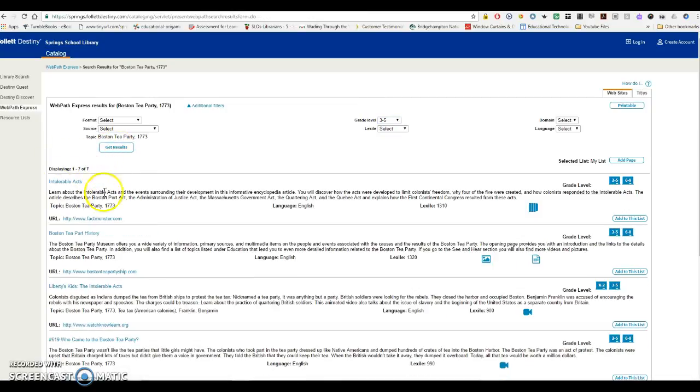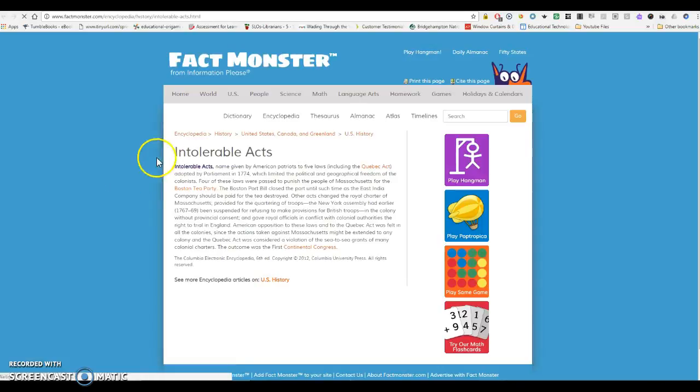Now I have 7 articles, and you'll notice over here on the right, it was written for 3 to 5 or 6 to 8. And this is considered a website. And this is the summary of that website. The topic, of course, we've already chosen, and here's the link to that page. If I click on this blue link, it's going to take me to this page. So I'm going to click Intolerable Acts. If you don't know what they are, that's fine, because in a minute, when the web page comes up, you could read this.